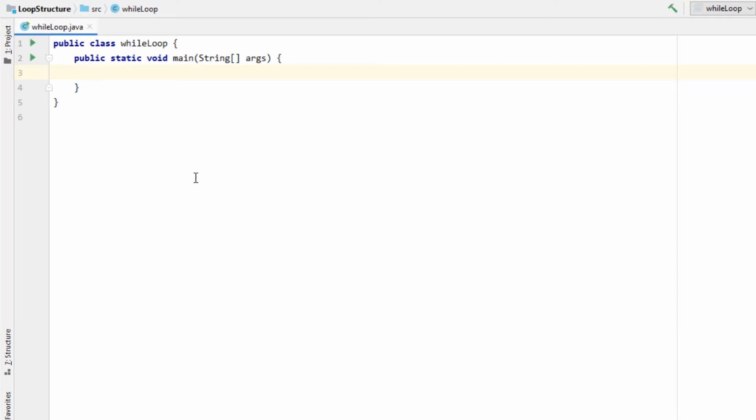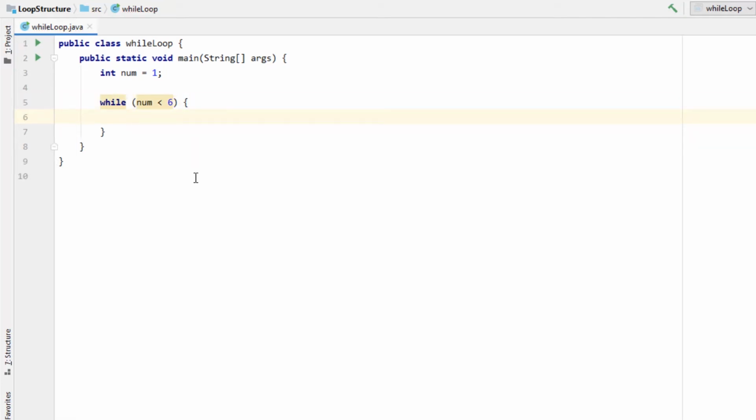Let's first declare our loop control variable. So, int num equals 1, semicolon. For our while loop, we type while, and for our Boolean expression, num less than 6. Now for our loop body, we type our output statement: num, then plus quotations with a space in between the quotation marks, semicolon.